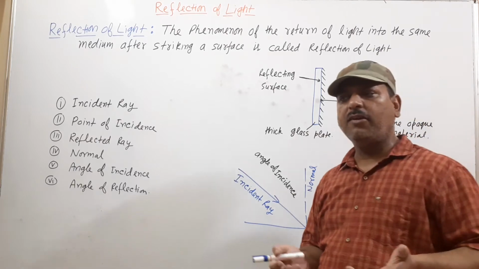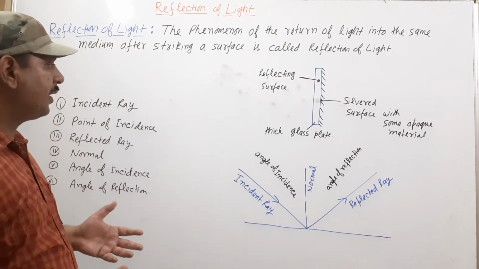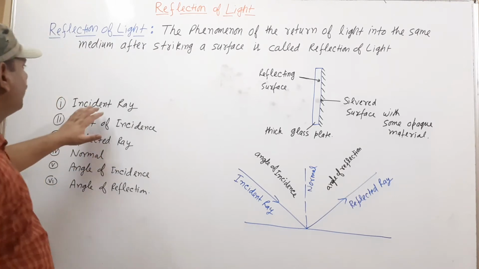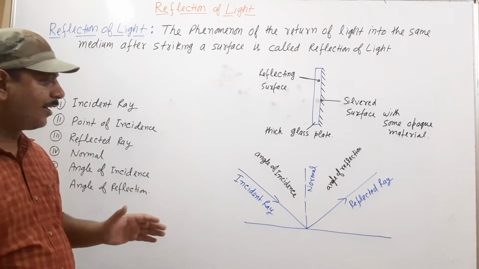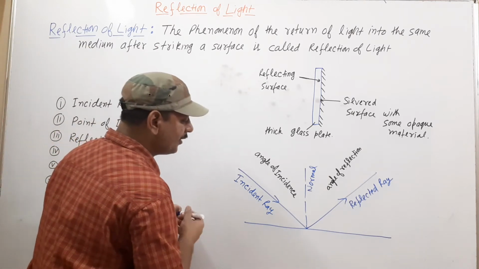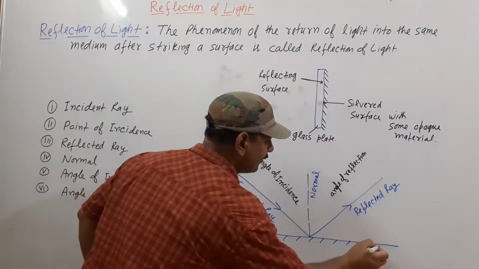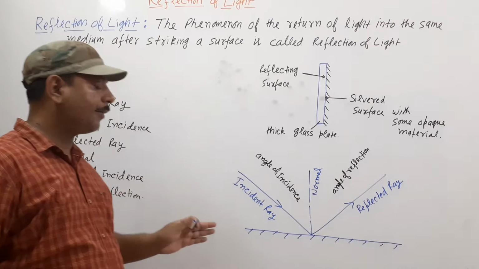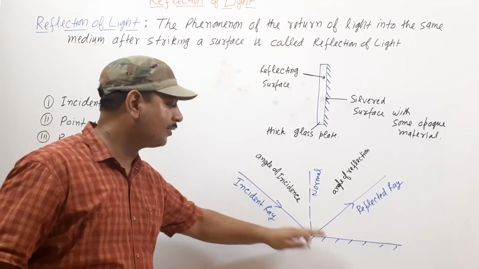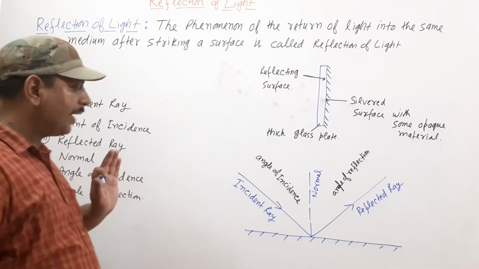In reflection of light we have to know some terms. हमें कुछ terms के बारे में जानना चाहिए. What are the terms? First is the incident ray. What is the incident ray? Suppose I have taken one reflecting surface. The light coming towards the reflecting surface, the incoming light, is called the incident ray.